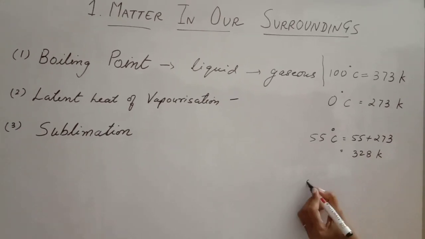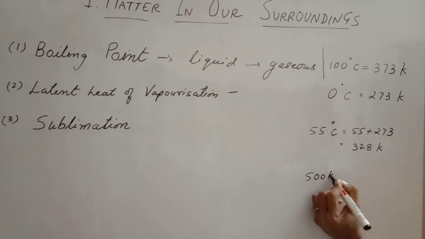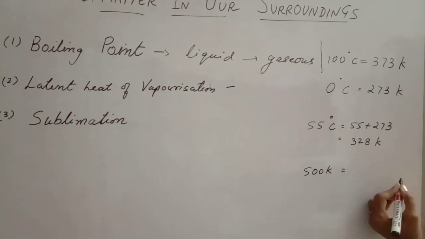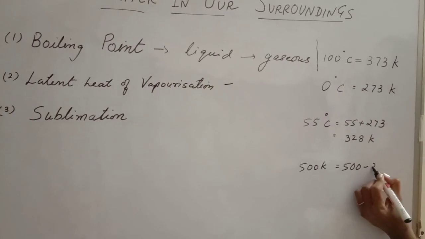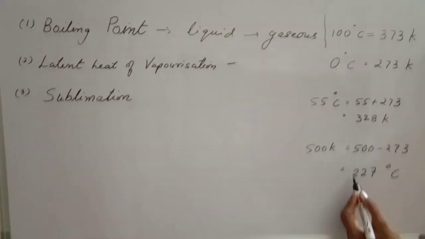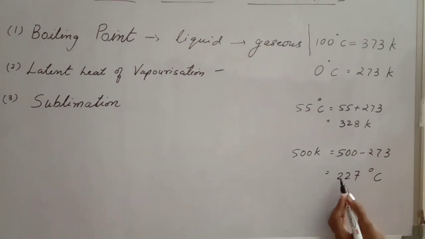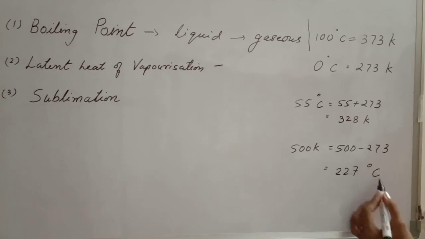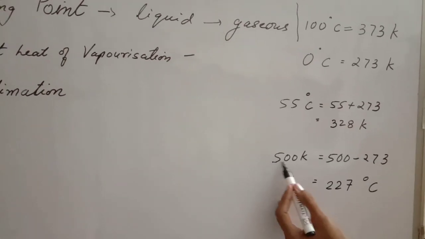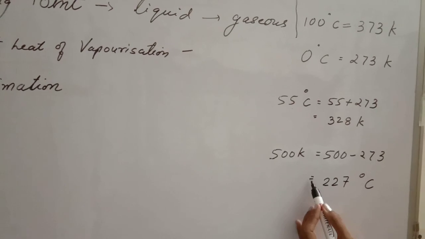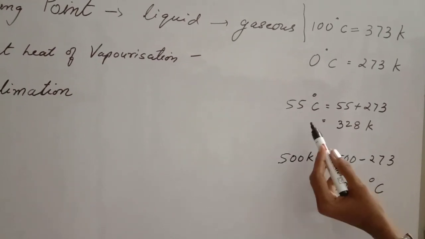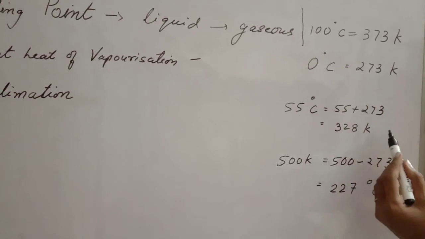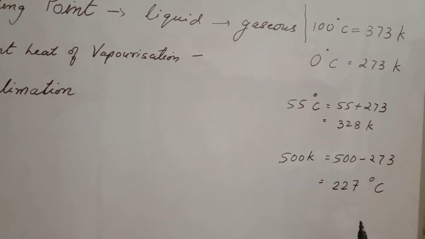Now suppose you are given 500 Kelvin and you are told to convert that into Celsius. So what I will do, I will write 500 minus 273. It will be equal to 227 degrees Celsius. So 500 Kelvin is equal to 227 degrees Celsius. So in this way, we can convert Celsius into Kelvin and Kelvin into Celsius.